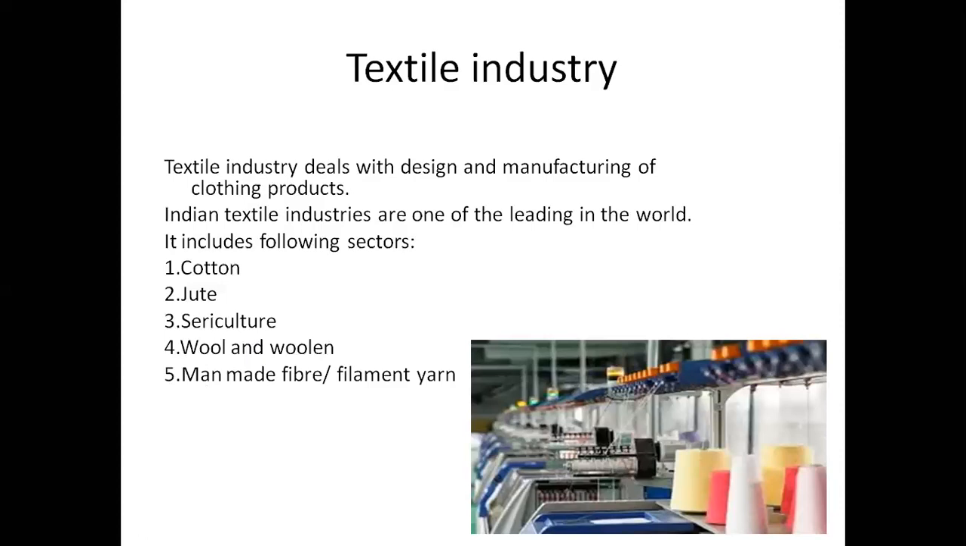If you observe the process in the textile industry, first the raw material. In the cotton industry, the raw material we are going to use is cotton. Cotton comes from the cotton plants, and we have to collect the cotton from the plants, and from that we have to separate the seeds from the cotton. That is one part.